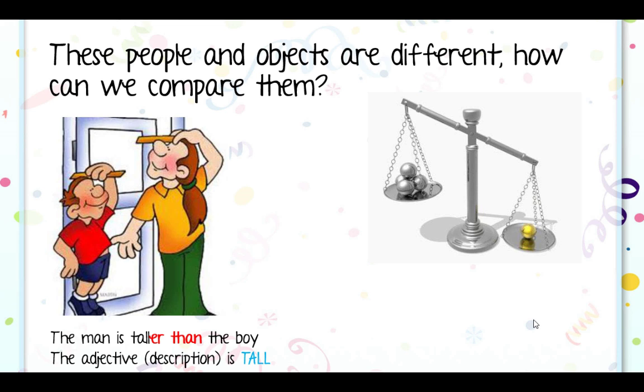The adjective or the description is tall, alto, ¿cierto? Entonces, ¿qué sucede? Ponemos una ER, que es como decir más. Taller than, más que. The man is taller than the boy. ¿Te fijas? Good. Y si quiero decir que el chiquillo es más pequeño, the boy is shorter than the man. You see? Shorter. Como la palabra short, corto, pequeño, plus ER, más ER. Right? Good.